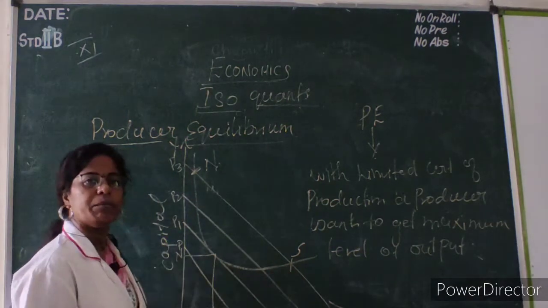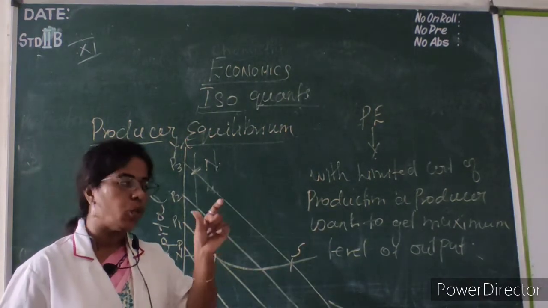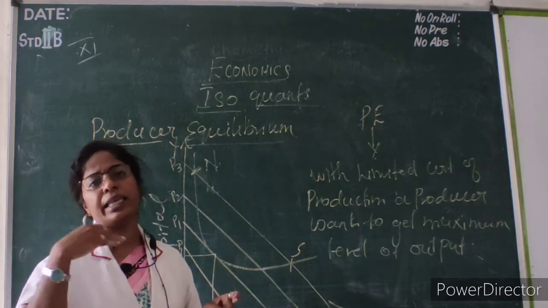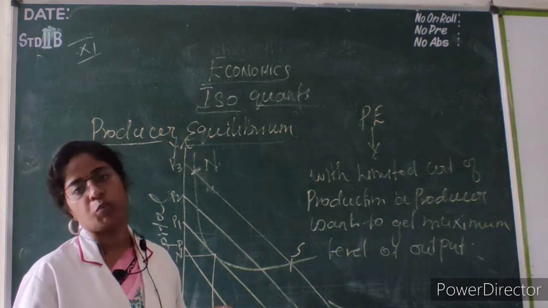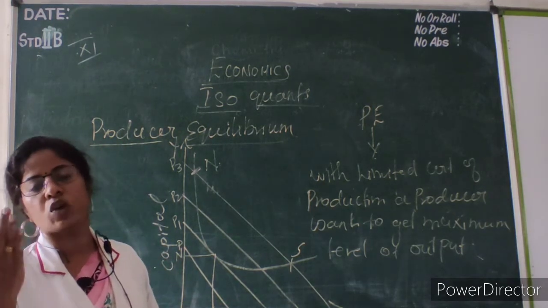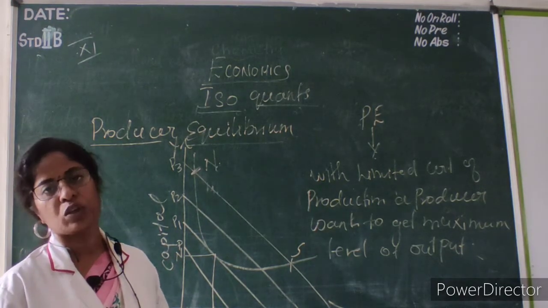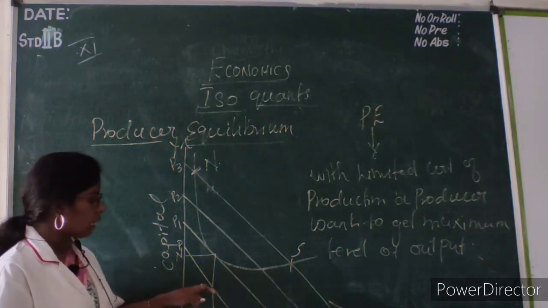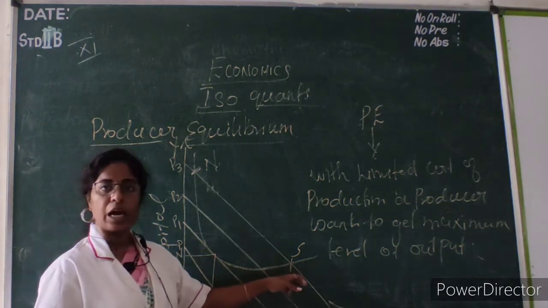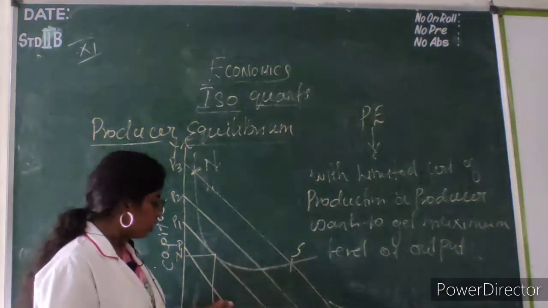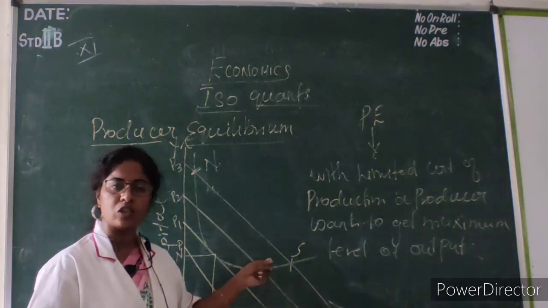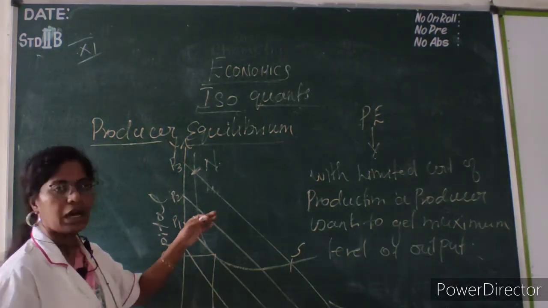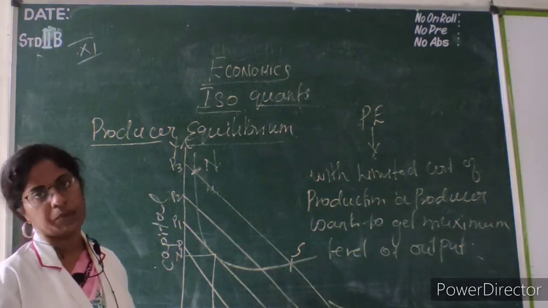Okay. So at the minimum budget, that is with the minimum cost, where the cost is decreased and he gets a maximum level of output, that place is called an equilibrium. So he is getting a maximum level of output. See here, we have four isocost lines. This is my budget line, or my price line, or my isocost ratio line.